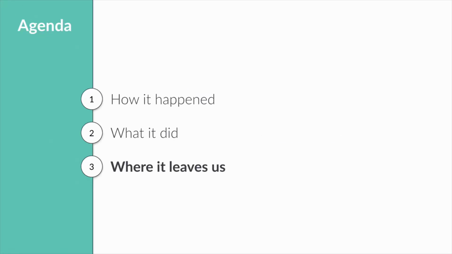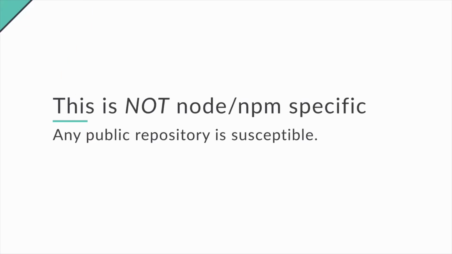So where does this leave us now? First off, this is not Node and NPM specific. This can happen anywhere that public source can be distributed. Node and NPM are just incredibly popular right now, so it's an easy first target. There's also no reason to assume that this isn't currently happening now. This was found by accident and coincidence, and that's it.